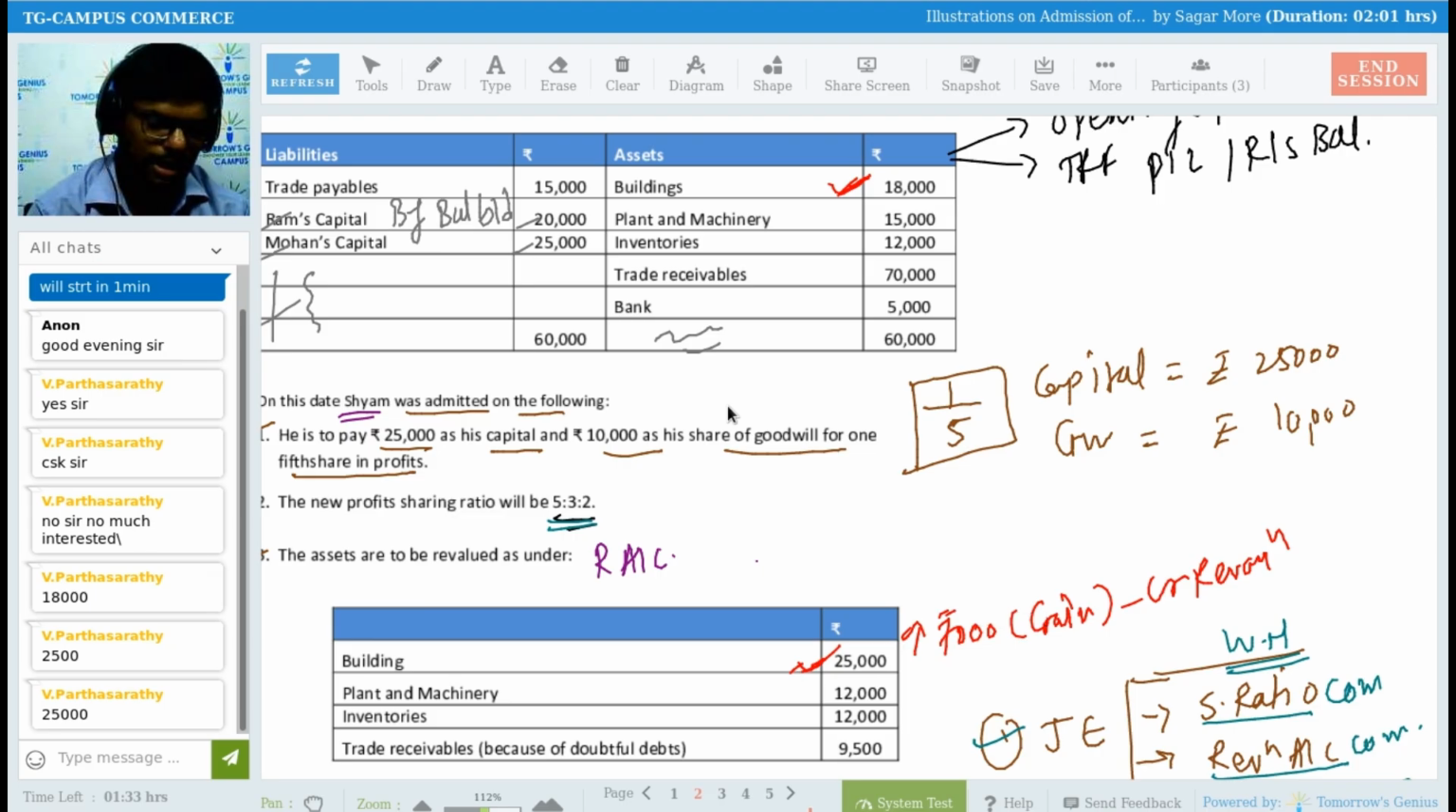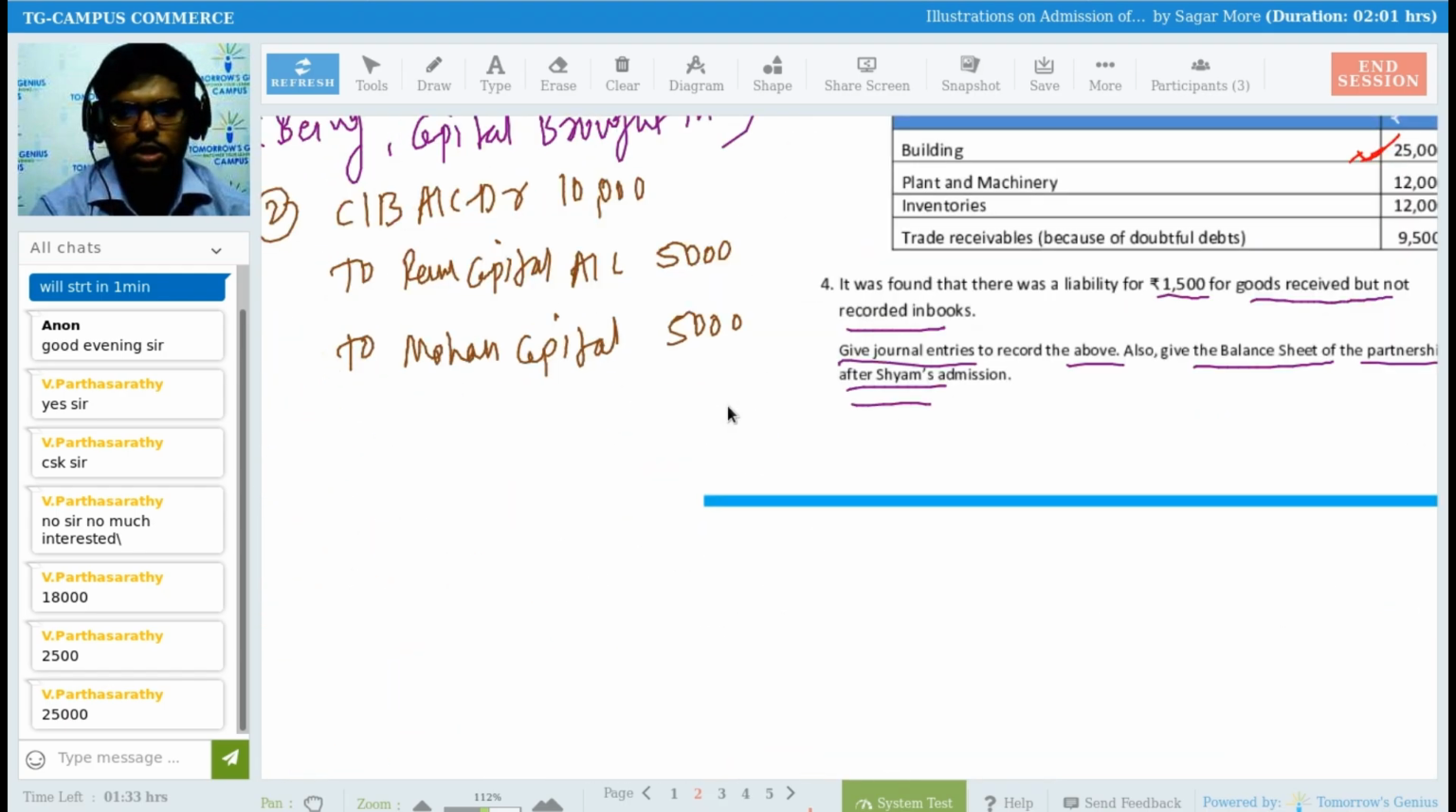25,000. Obviously, sir, 25,000, because the current market value of that building on the occasion of admission of a partner is 25,000 rupees, right? So I need to write down the building value as 25,000 rupees, right? Understood? Okay.